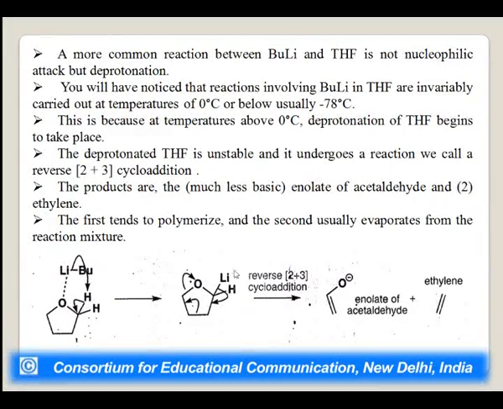What is a concerted mechanism? All the bond formation and bond breakage of a reactant or group of reactants take place simultaneously, and no chemical reagents are required here. You can see over here, no chemical reagents are there, only initiation can take place by sunlight or by thermal means, or we can say by providing heat. So, what is a cycloaddition reaction? A concerted mechanism in which bond breakage and formation take place simultaneously, initiated by photon or by thermal initiation. So, here you can see these products are formed, the enolate of acetaldehyde and ethylene.